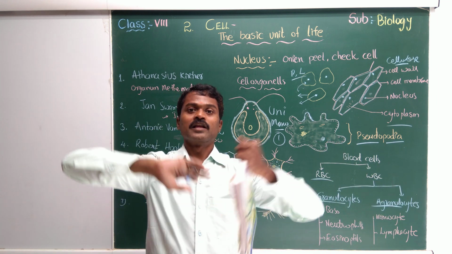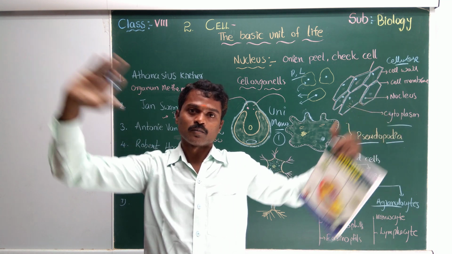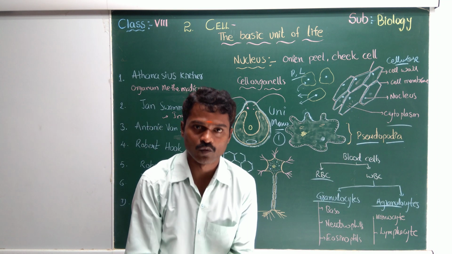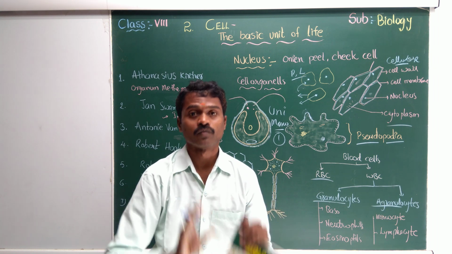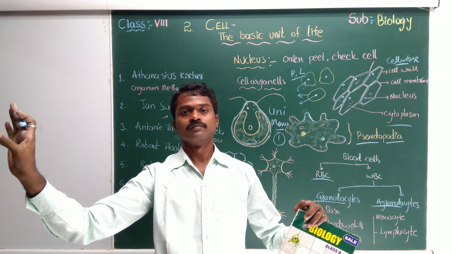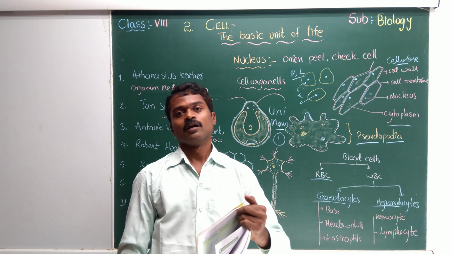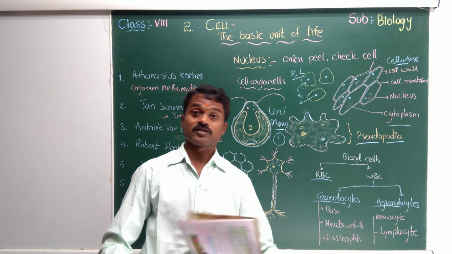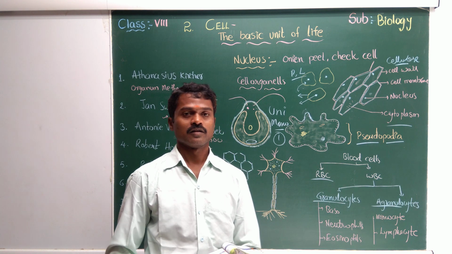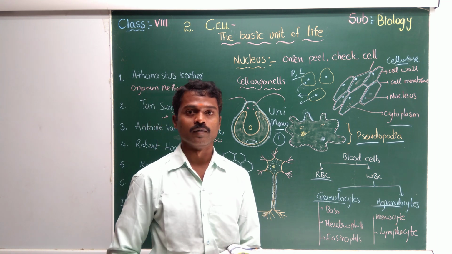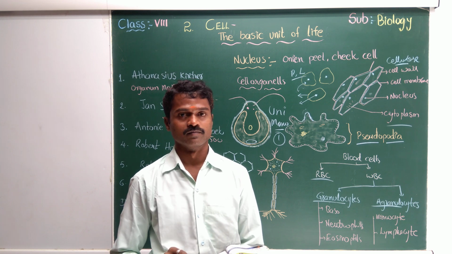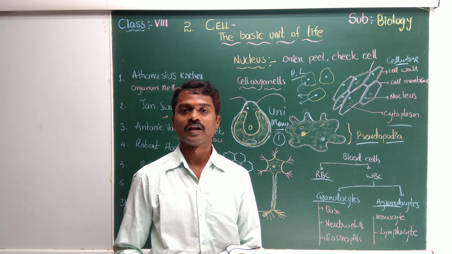Even the building with 100 floors, brick size is same. Even the building with one floor, brick size is same. One room, brick size is same. One wall, brick size is same. Okay. Smallest cell, largest cell in human body. Longest cell is okay. Largest cell in human body, that is ovum. Smallest cell, sperm, that is male gamete.